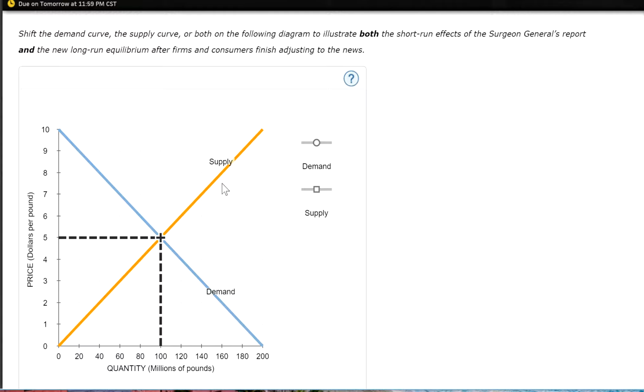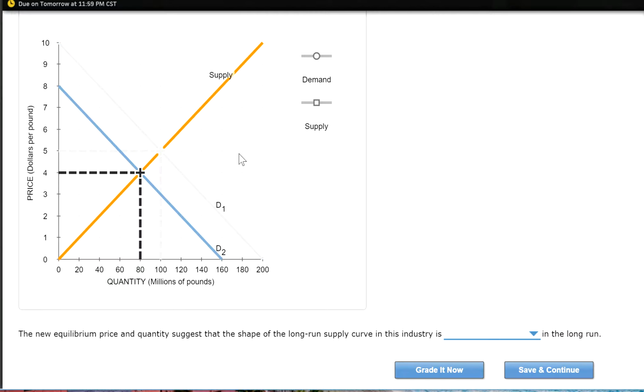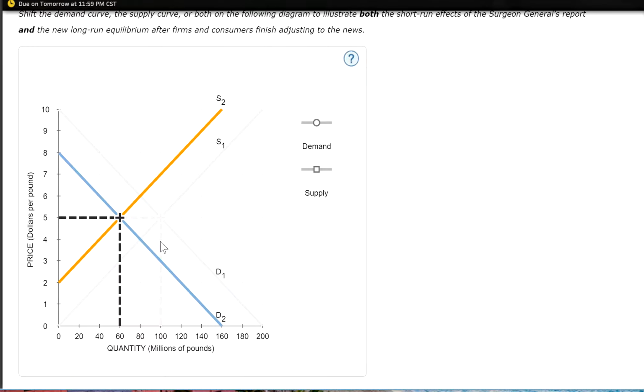So the one we did before, we shift our demand curve to the left. So let's keep the same thing. So the demand curve shifts to the left. Now, once some firms exit the market, your supply curve will be shifting to the left too. So decreasing supply. So supply goes to the left. And then you see how over here you change from this point to now at this point. So by companies leaving the market, the price goes back to $5. And then again, we're making zero profit.